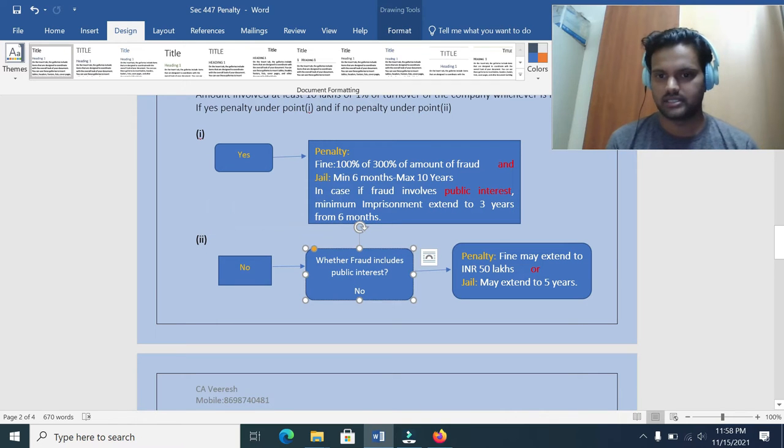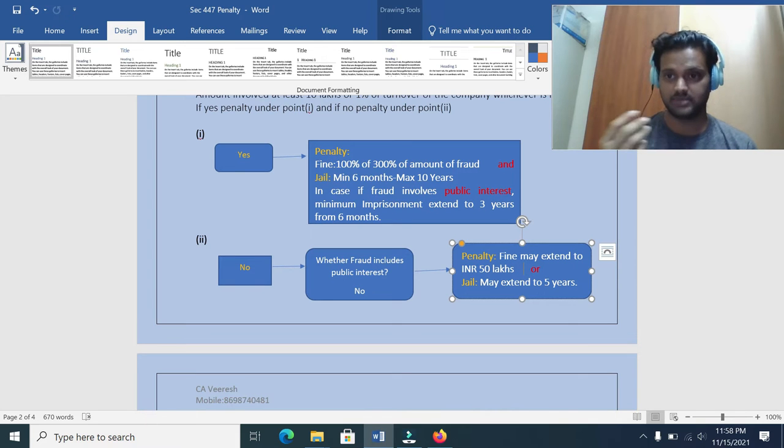So what is the penalty? Penalty which may extend to 50 lakhs. So there will be a penalty of up to 50 lakhs. The maximum ceiling limit for the penalty is 50 lakhs in this. Okay, and the imprisonment may extend up to 5 years. It may be anything under 5 years, but it won't cross 5 years imprisonment.